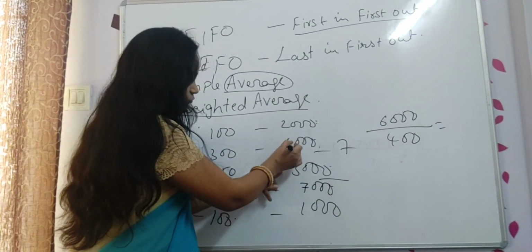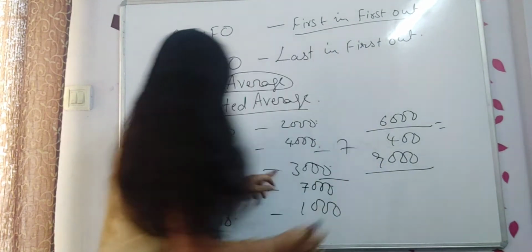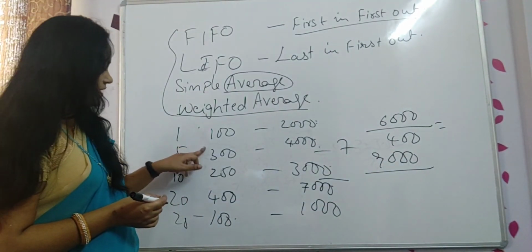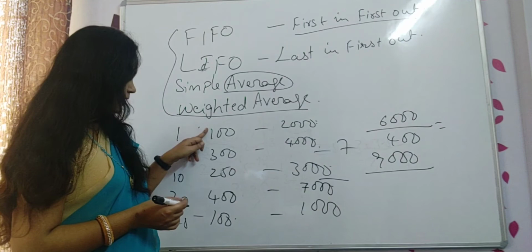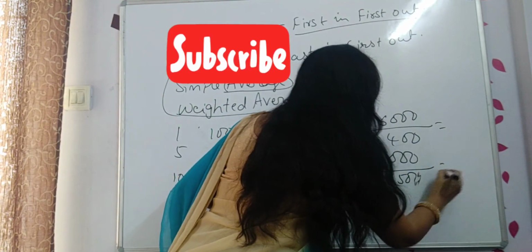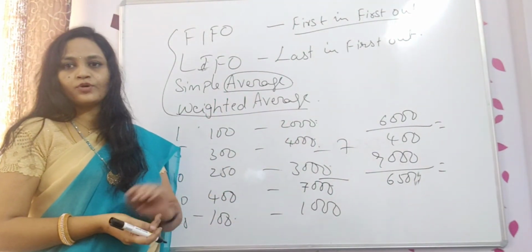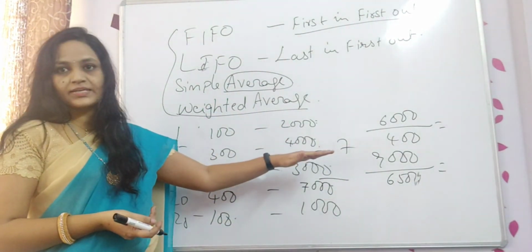So 3 plus 4, 7 plus 2, 9000. 250 plus 300 plus 100. How much? 650. Whatever is the answer, that will be the issued price. For that amount, we are going to issue it. Is that clear?